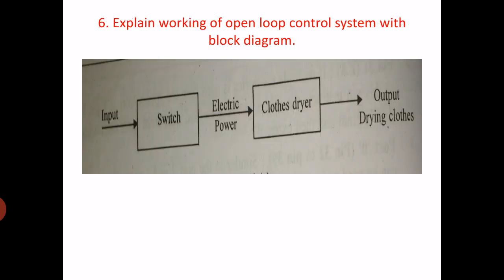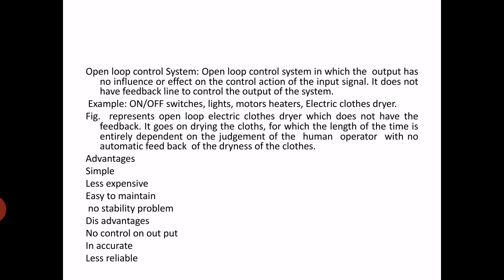Now question number 6, explain the working of open loop control system with a block diagram. So the open loop system is shown here: input switch, electric power, clothes dryer, output drying clothes. So it is open; the dryer is taken here as an example. Other systems may be a fan, that is also an open system. Heater, that is also an open system. Then AC. So these are the examples.